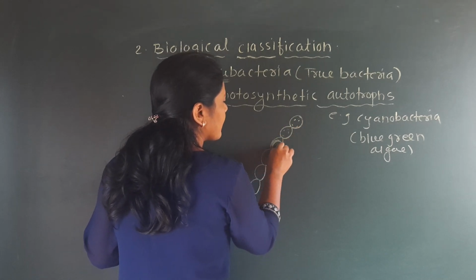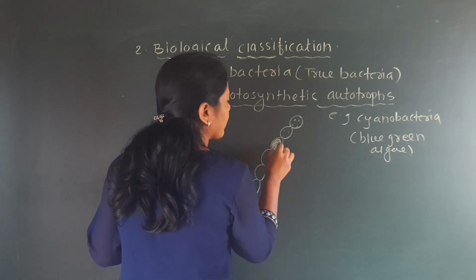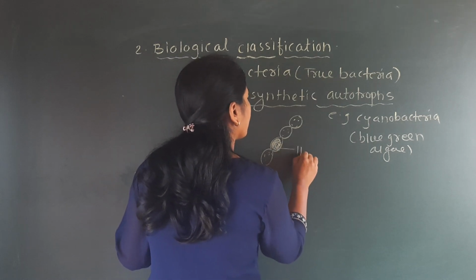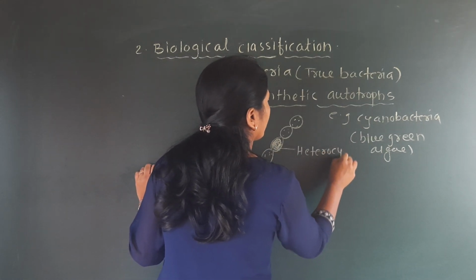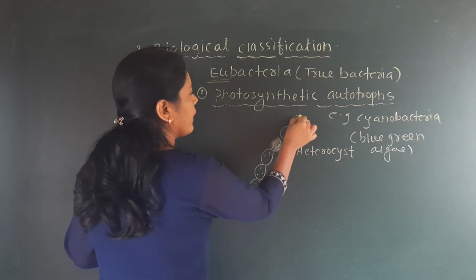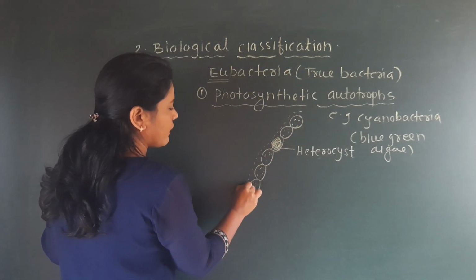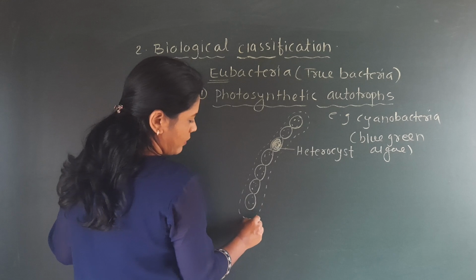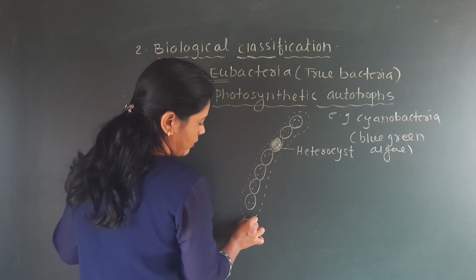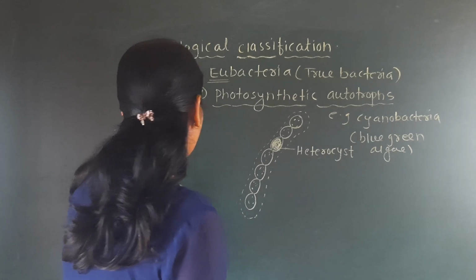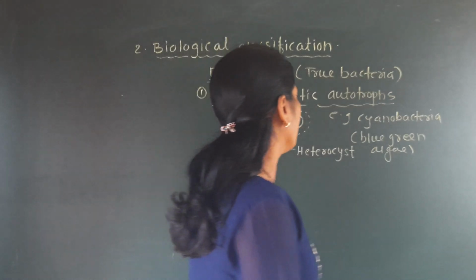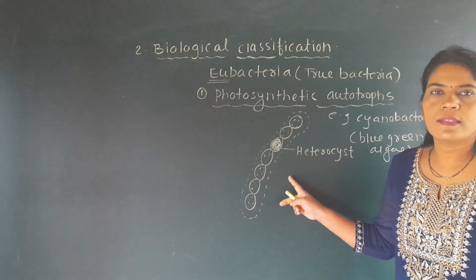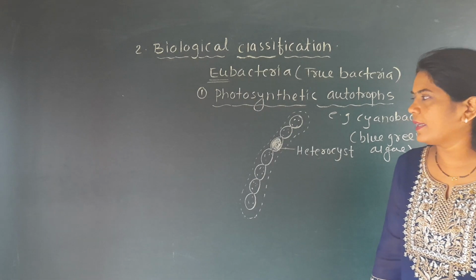Some of the cells have a special structure. This is called a heterocyst, and they have a slimy gelatinous covering. Okay, so this is about the cyanobacteria or the blue-green algae. Here you can see the structure of the cyanobacteria.